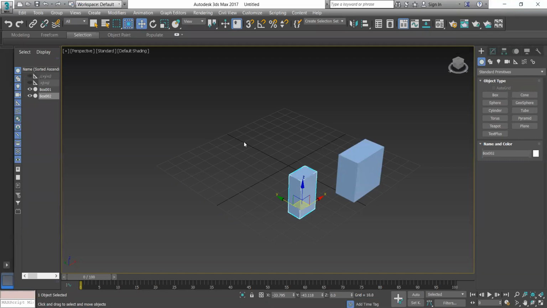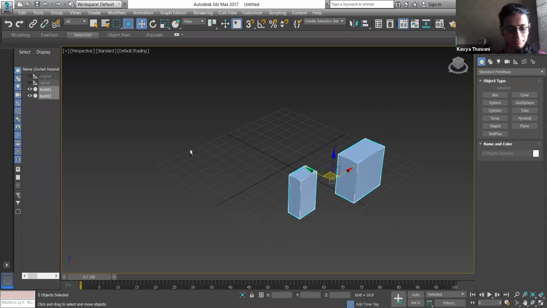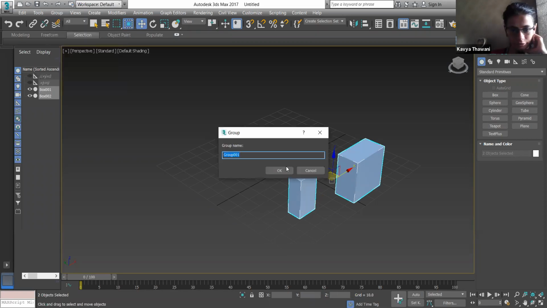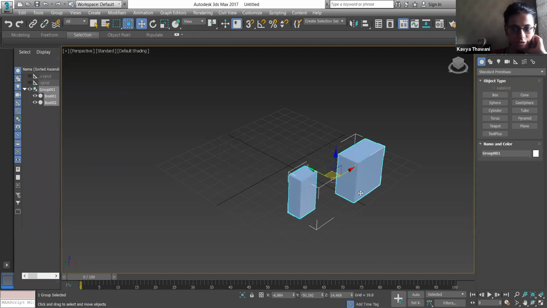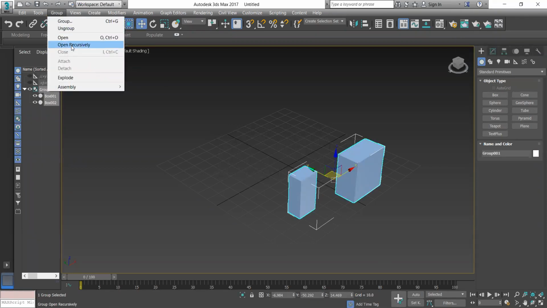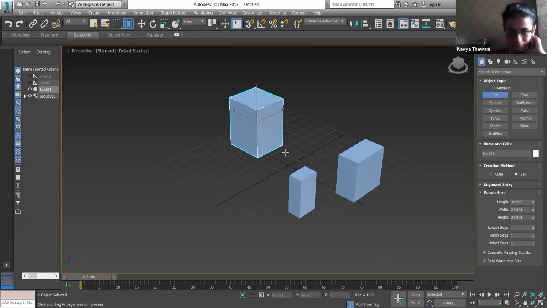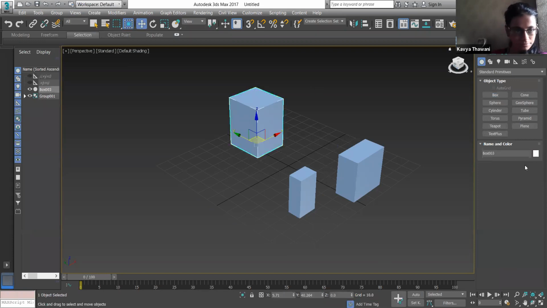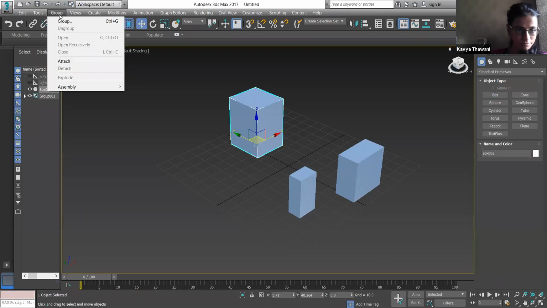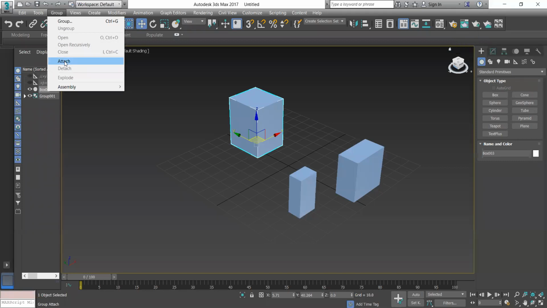I am trying to create a group. I have created a few shortcuts for grouping, ungrouping, closing, and opening the group. I'll tell you that also. But if you want, I am creating from here. See, I have created a group. Why am I not getting the option? See, I'm getting the attach option over here under my group panel only.